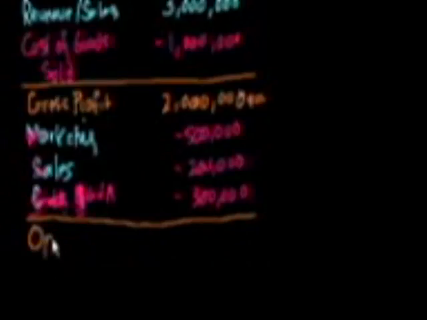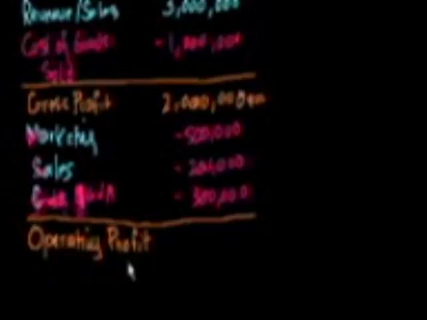So this is operating profit. This is really important to pay attention to because so many people say, oh, a company made this much, and you'll hear these numbers, gross and operating profit and net profit and pre-tax profit, and it's very hard to understand that these are actually very different things because they all have the word profit in them. What does gross and operating and all of that mean? But here you see it means very different things. Let's calculate this number first before I go off on one of my tangents on all the differences between the operating and the gross profit.